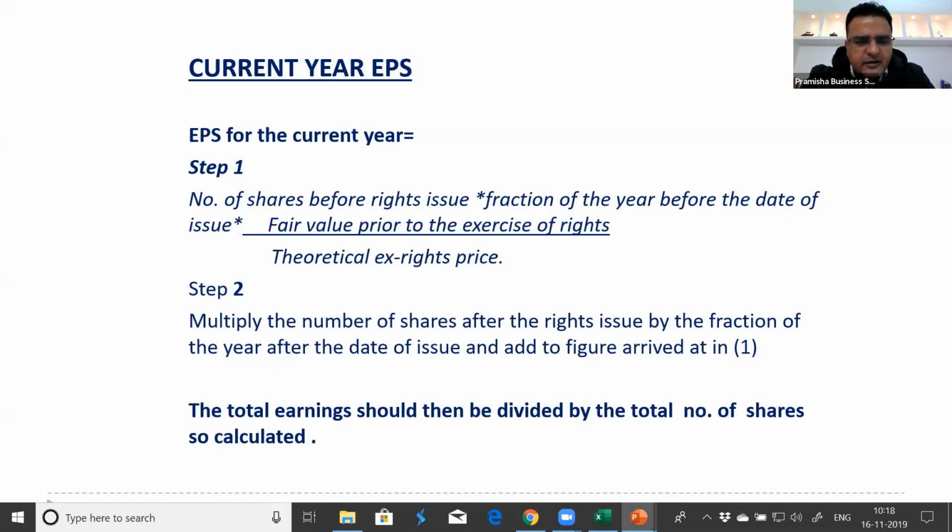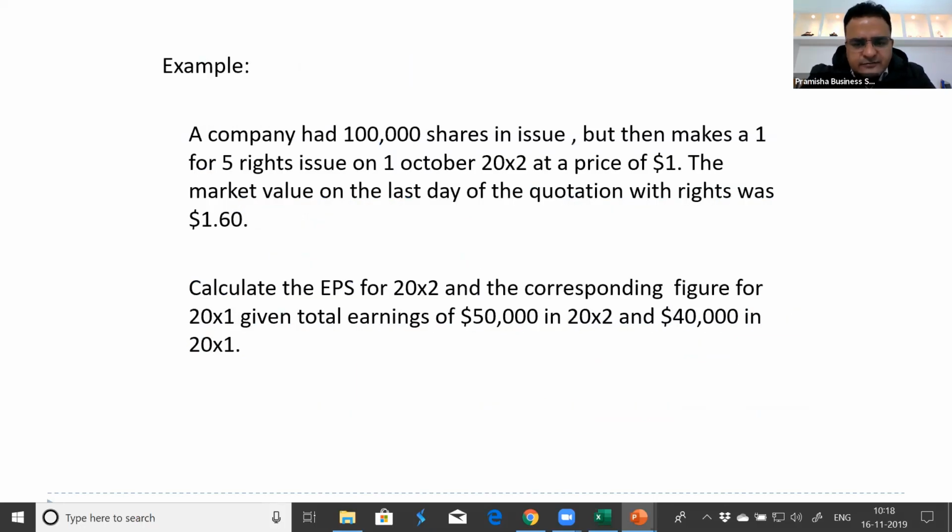We not only do this for the previous year, we also do it for the period before the rights issue, which also contains some bonus element. Because after the rights issue, there is some money coming in. So we consider that there is some money flowing in, and so we increase the number of shares directly from 10,000 to 12,500. The total becomes the number of shares to be used in the rights issue calculation. So you can do this, I guess.